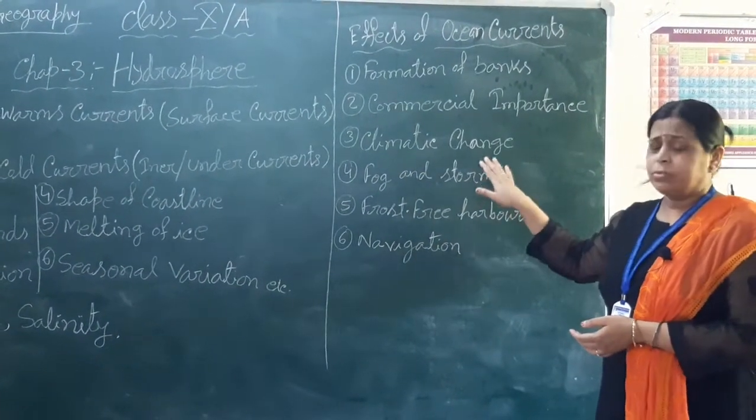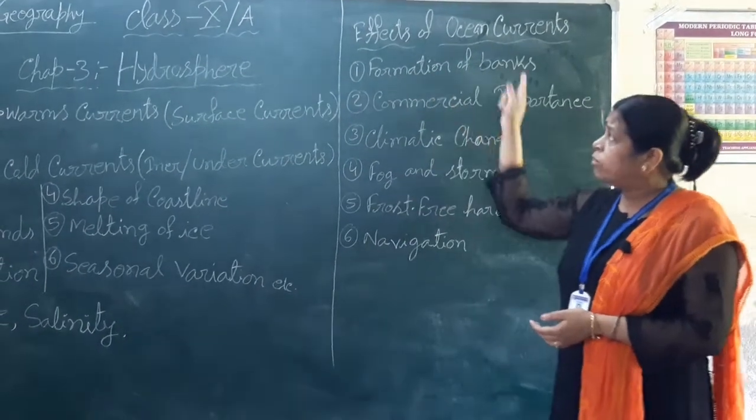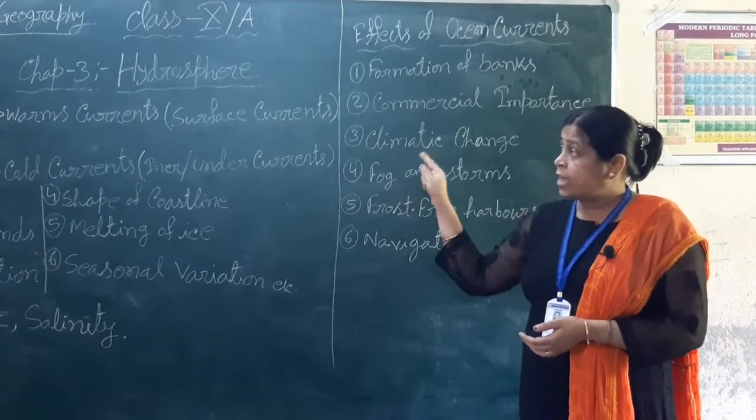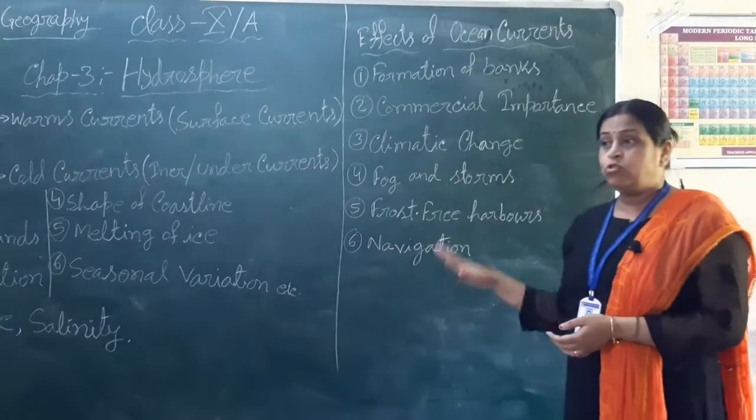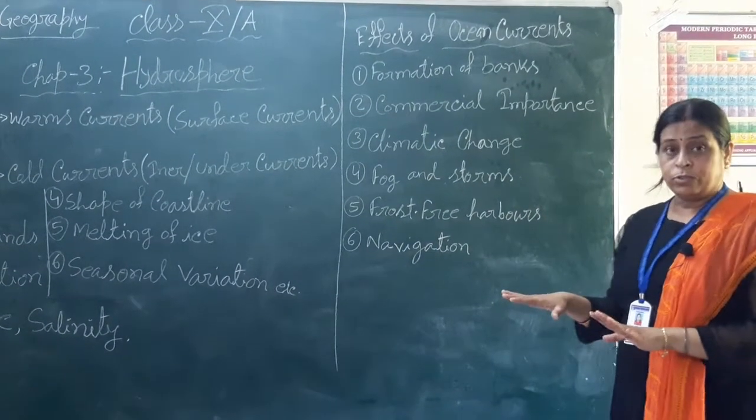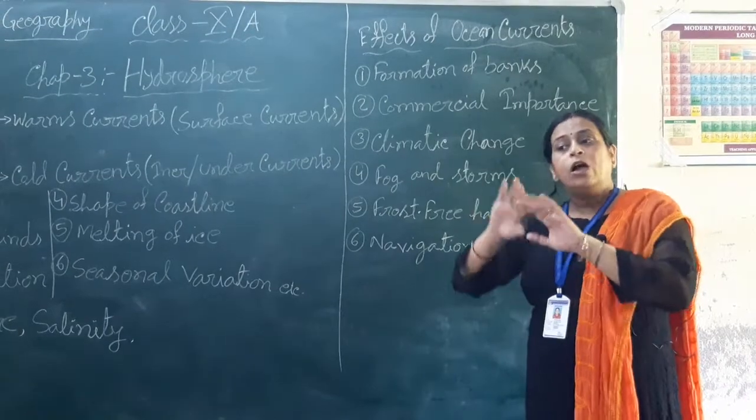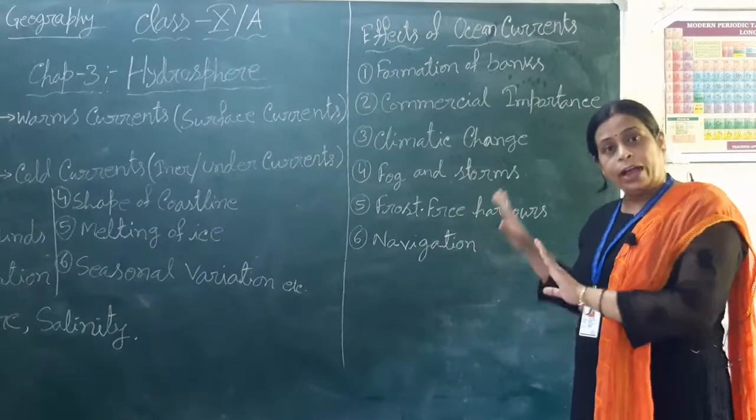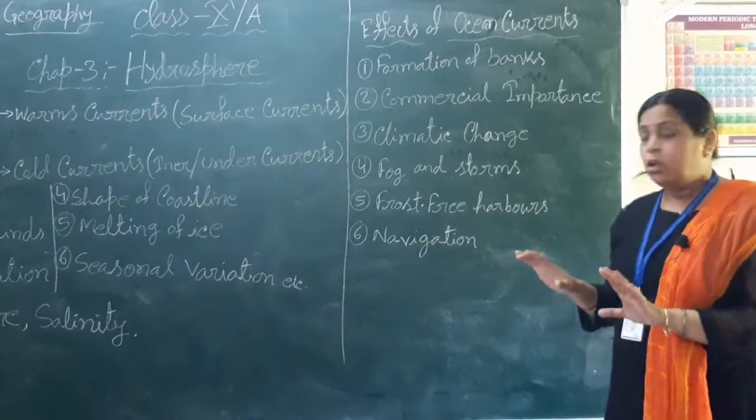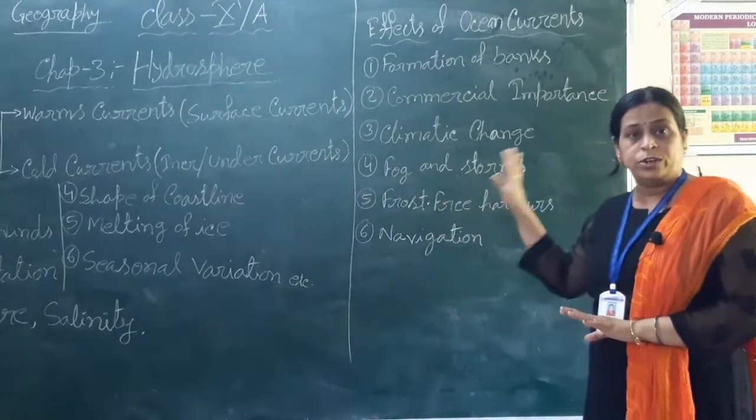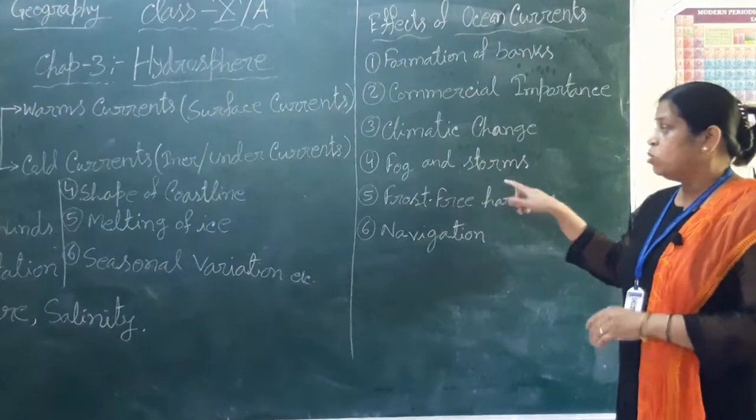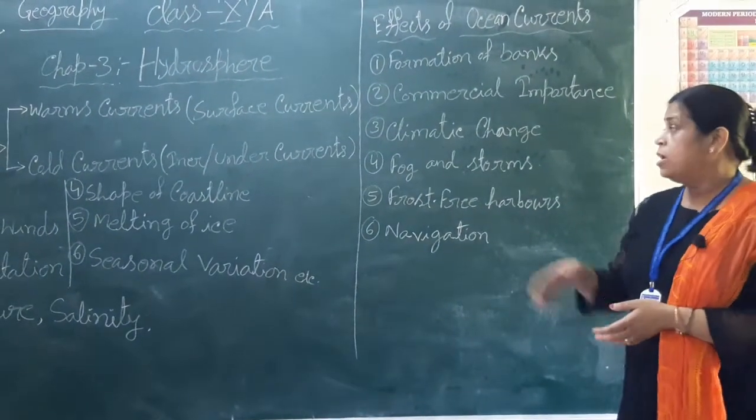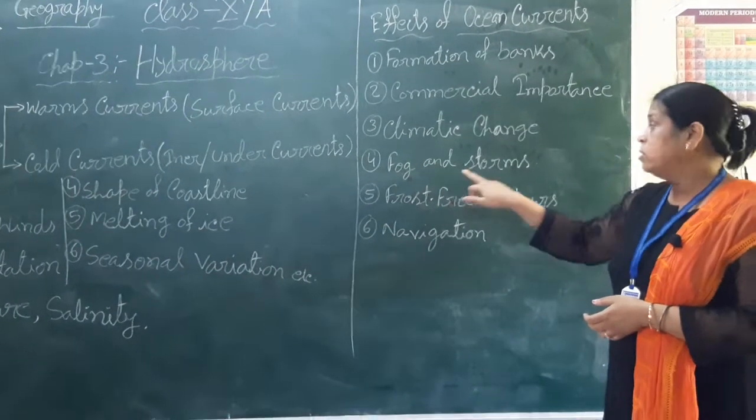Next is climate. How does it influence or affect the climate? Along the coastline where a warm ocean current passes, the atmosphere is also warm, and where a cold ocean current passes, the atmosphere surrounding this region is cold. So it influences locally the climate of that region, especially the coastal region. Fog and storms. When a cold current and a warm current meet together, they form fog and storms.